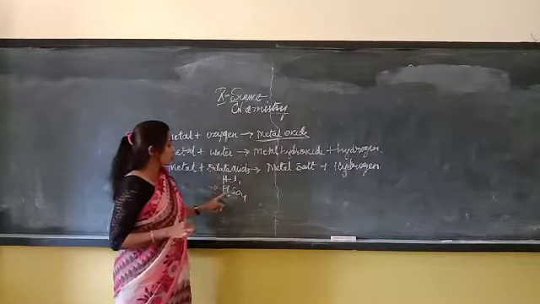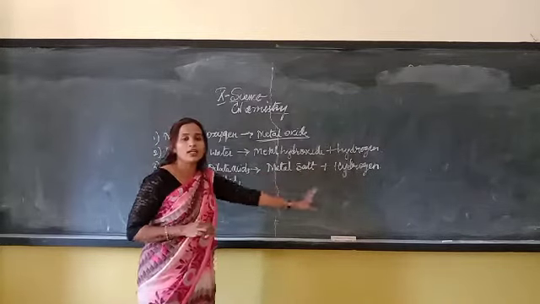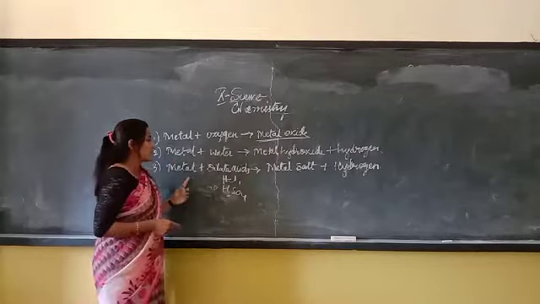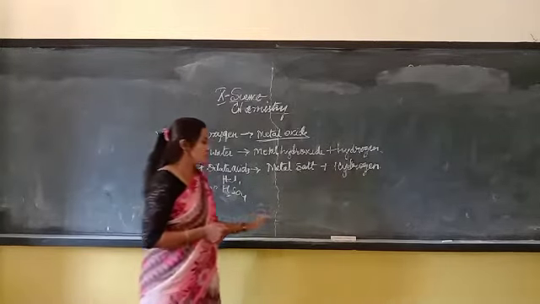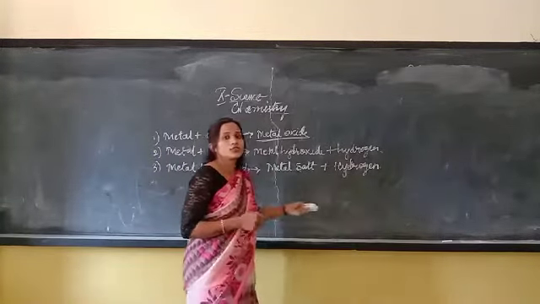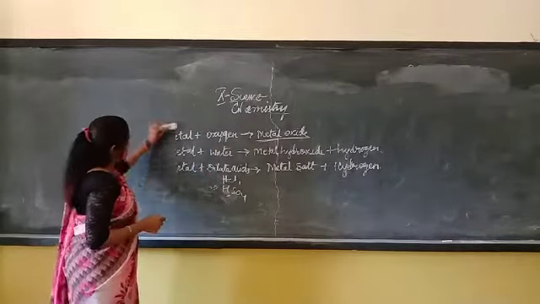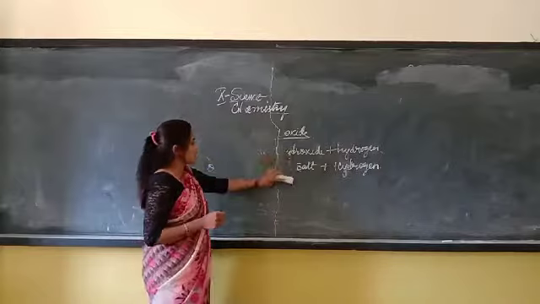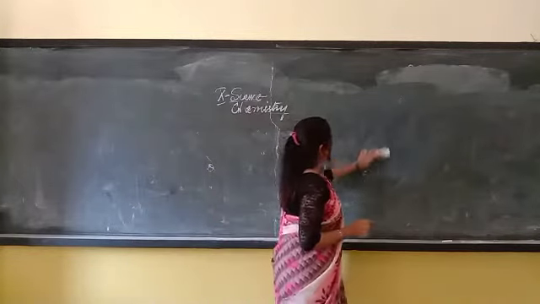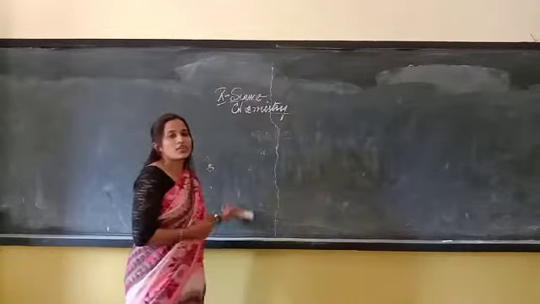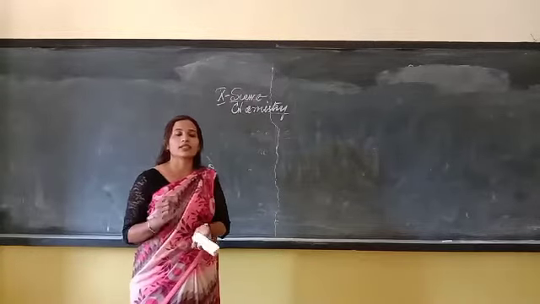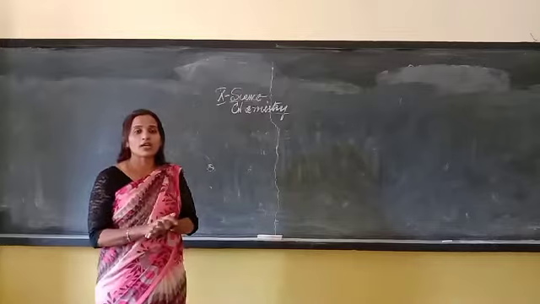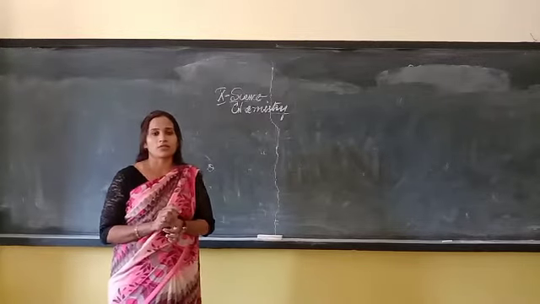When it reacts with acids, it forms metal salt and hydrogen gas. These three chemical properties have already been finished, children. You have to learn and write out the chemical equations and practice them. Till you practice, you will not be able to write the correct chemical equations with the chemical formulas in your examination. Understood?